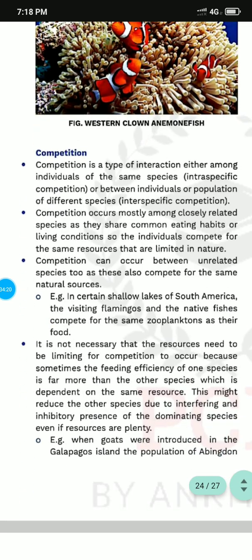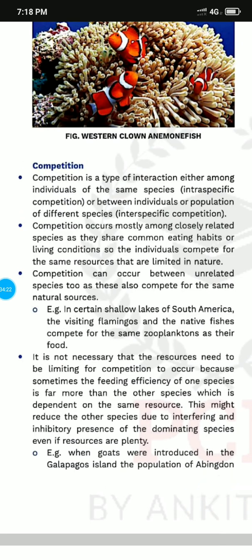Now the next one is competition. Competition is a type of interaction where two species compete with each other. It may be intraspecific or interspecific competition. Intra means individuals of the same species, and inter means individuals of different species. Competition occurs among closely related species where the eating habits are shared with each other. Example: in shallow lakes of South America, the visiting flamingos and native fishes compete for zooplankton.